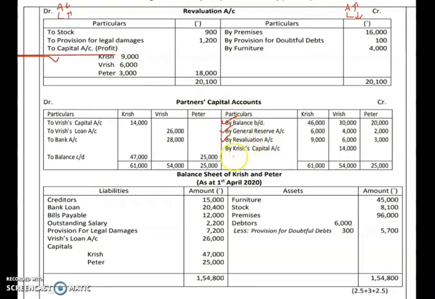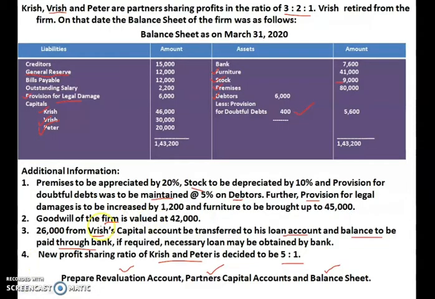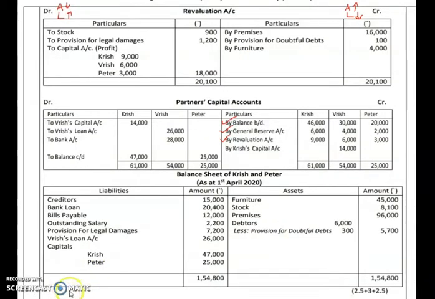Now this is over. What next? As per the adjustment, it is given that goodwill of the firm is valued at 42,000. So that one item is remaining. See children, I have shown it in the working note. Goodwill of the firm is given to you as 42,000, so you have to find out goodwill of the retiring partner.